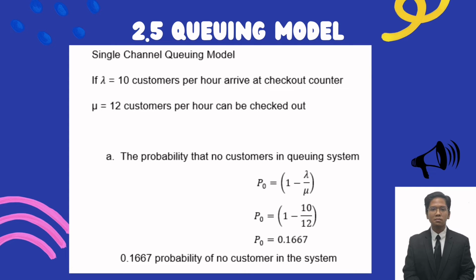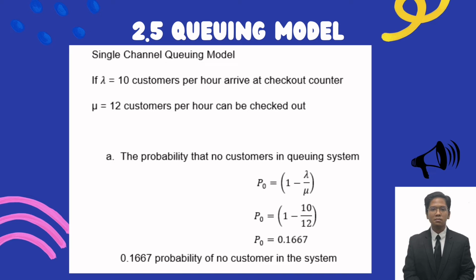2.5 Queuing model. Tealive uses a single channel, single phase system. We are using the single channel queuing model. The number of arrivals is 10 customers per hour, which is our lambda, following a Poisson distribution.